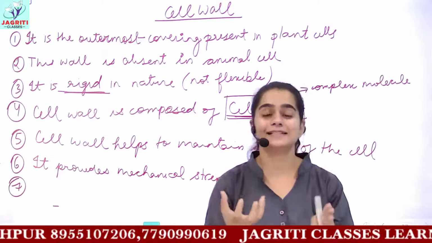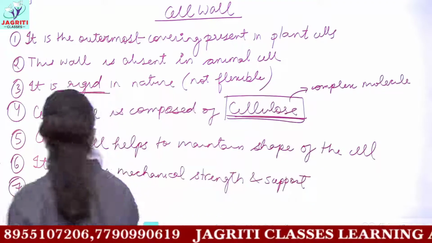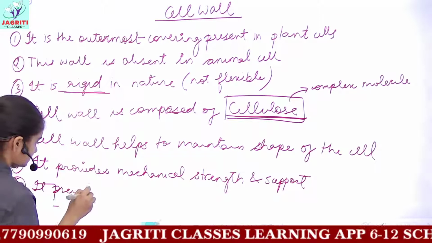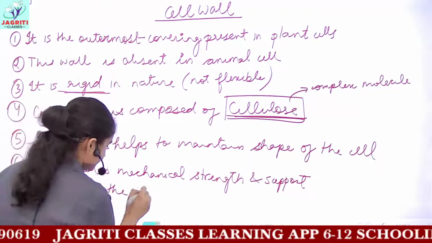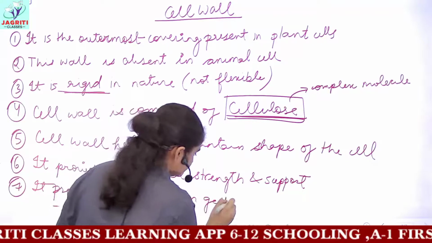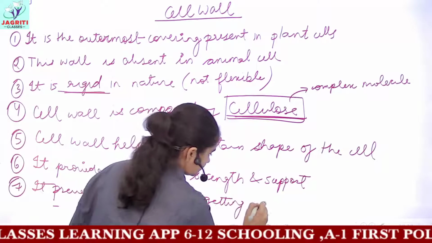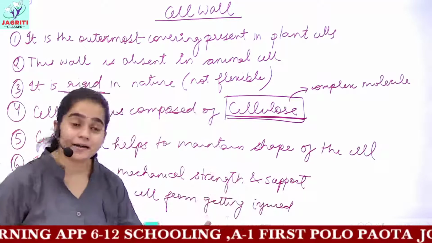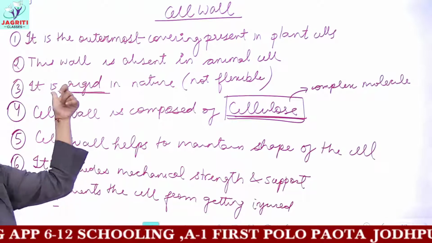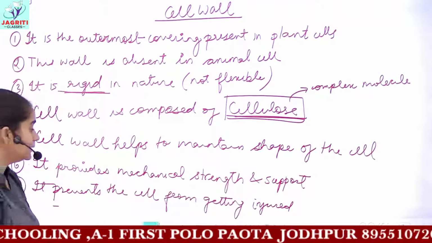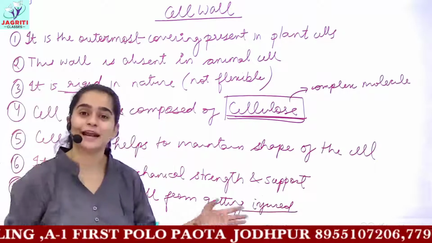Because the cell is a very delicate part and this cell wall, which is the strong part or the rigid part, supports the cell and in turn it also prevents the cell from getting injured.